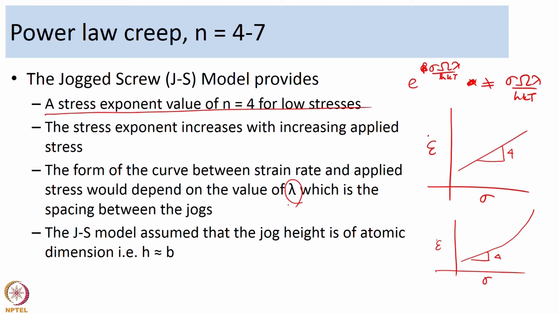One of the significant assumptions of the model is that the jog height is of atomic dimension. You are talking of a screw dislocation with a jog, and Barrett and Nix said the height of the jog h is roughly equal to atomic height. So, they said it can be taken as h equal to b, where b is the Burgers vector. That is the model assumption.